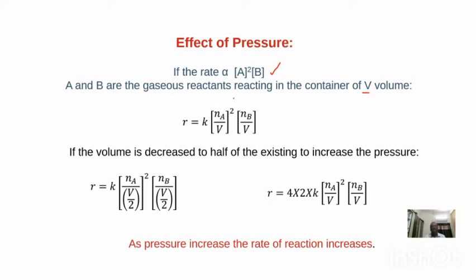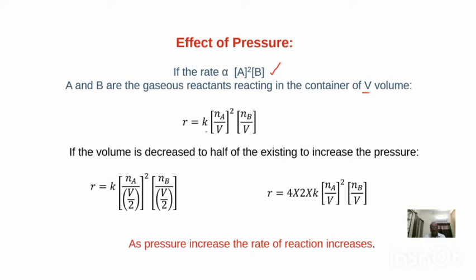Or we can write rate is equal to K into, K is the rate constant or specific rate. So R is equal to K into, now we are expressing this molar concentration in terms of number of moles per liter, because that is the definition of molarity: number of moles of solute dissolved in 1 liter solution.